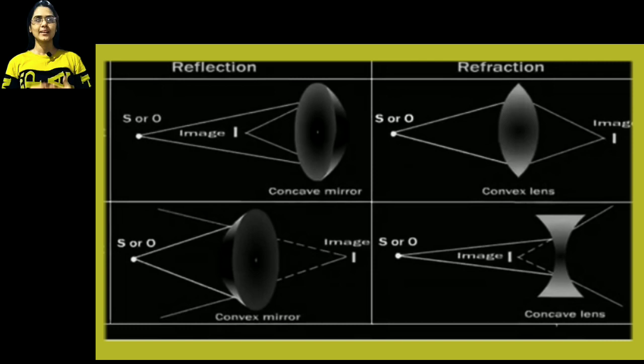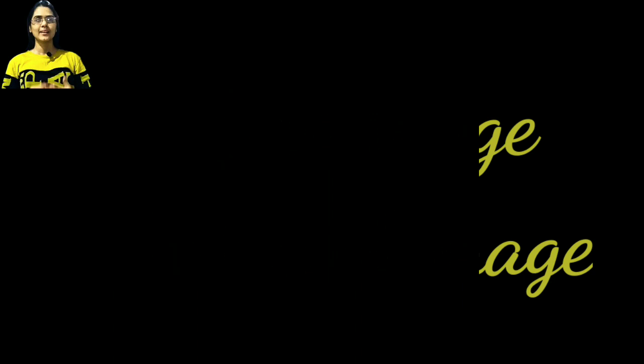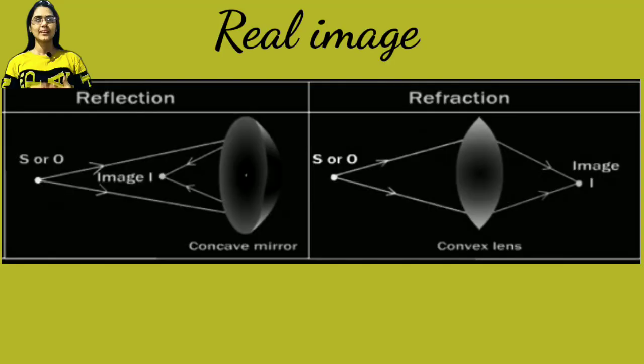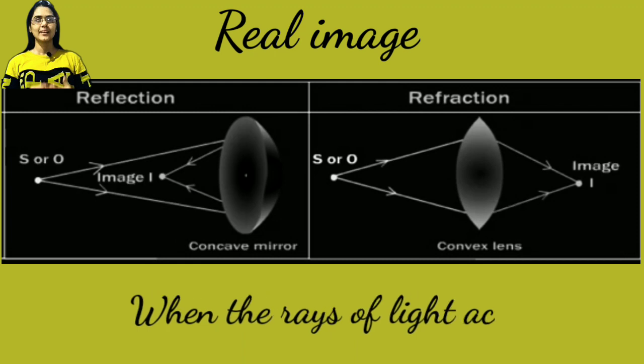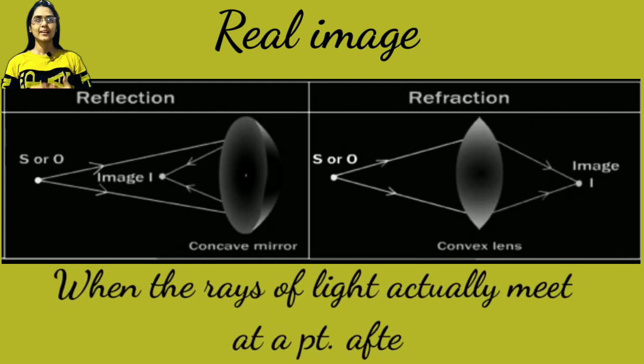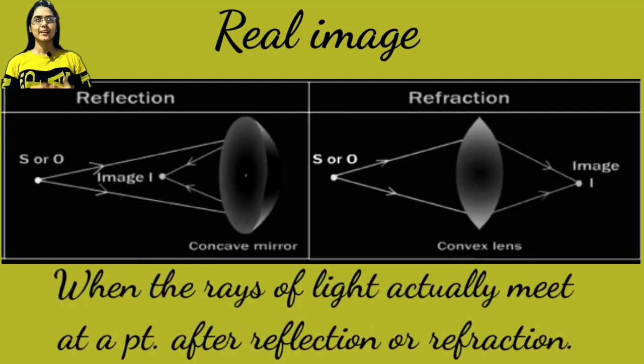There are two types of images. The first one is a real image and the second is a virtual image. Let us understand them one by one in detail. First is a real image. When the rays of light actually meet at a point after reflection or refraction, the image formed is called a real image.